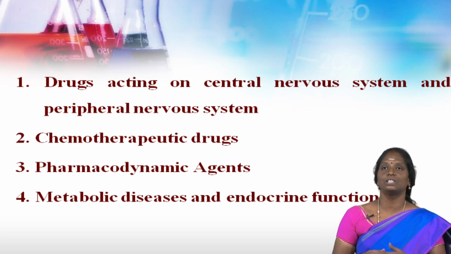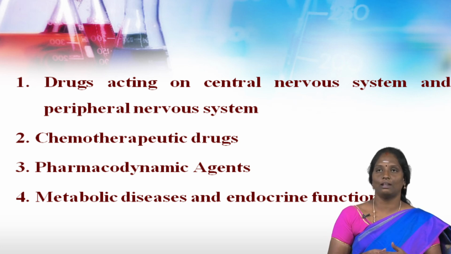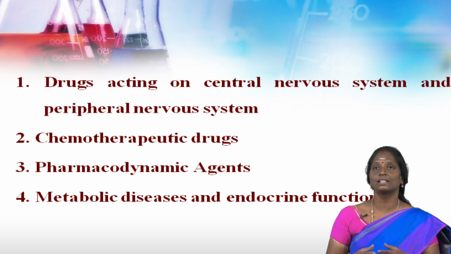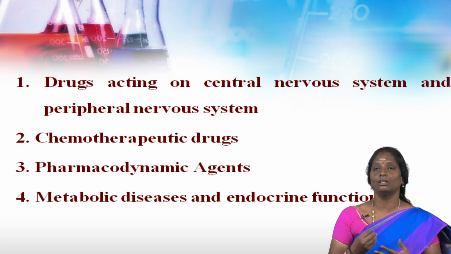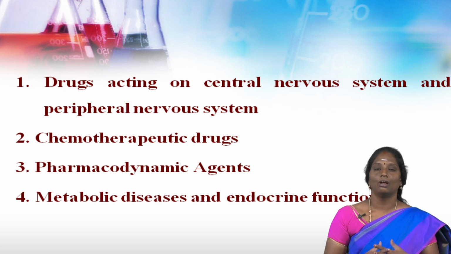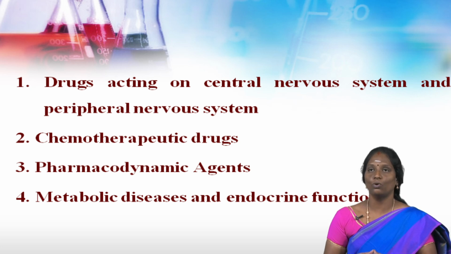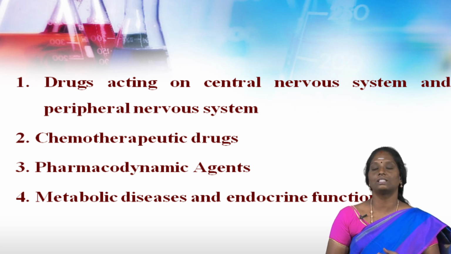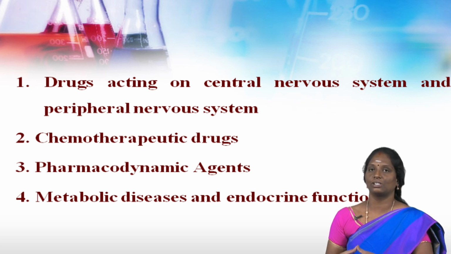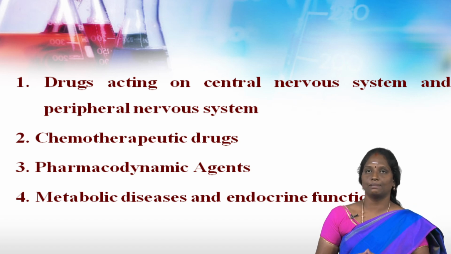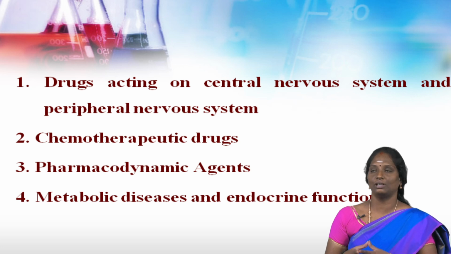The third type in biological classification is pharmacodynamic agents. These drugs affect the normal processes of the body like blood circulation and hemodynamic processes, that is blood pressure, cardiac output, etc. Pharmacodynamic agents include mainly the drugs which affect the heart and blood circulation. It also includes a wide variety of drugs used in allergic and gastrointestinal disease. Fourth one is metabolic disease and endocrine function drugs.